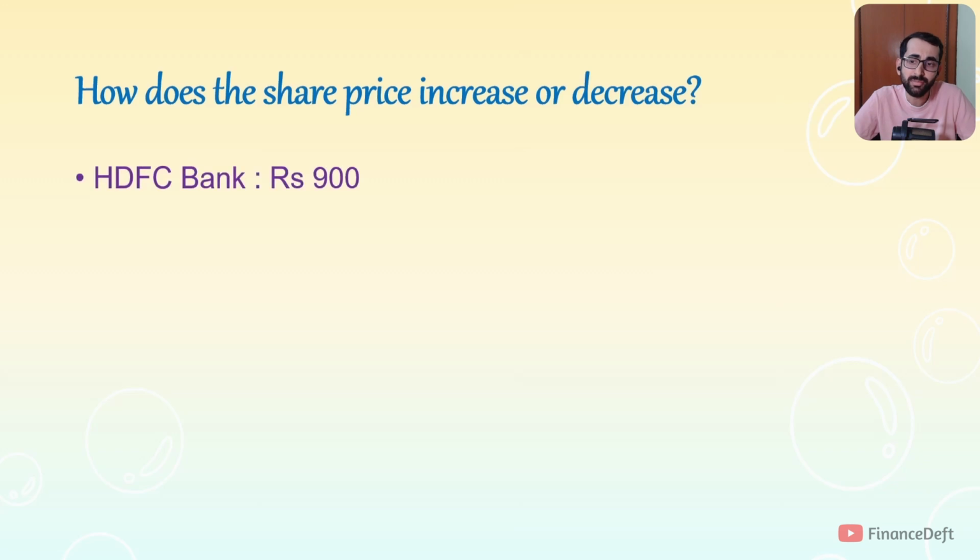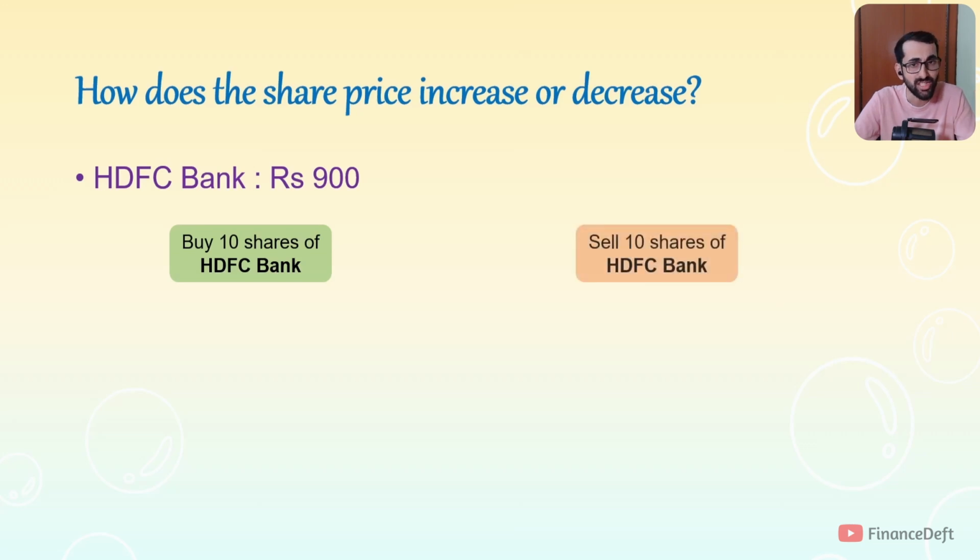Let us say the last traded price of HDFC Bank is 900 rupees. Now let us say person A wants to buy 10 shares of HDFC Bank. He will send this order to his broker and the order will stay in the exchange until an order to sell 10 shares of HDFC Bank is received. Let us say that comes now, and these two orders will get matched and the trade will get executed, and the execution price will be the last traded price, which is 900 rupees.